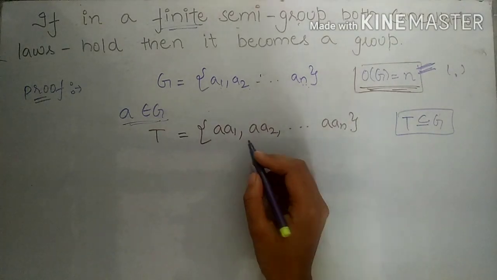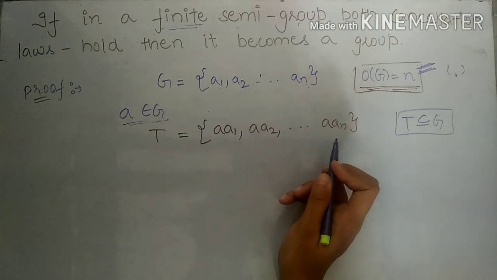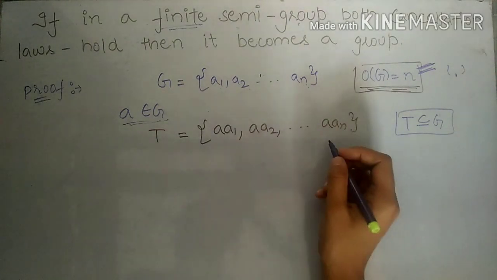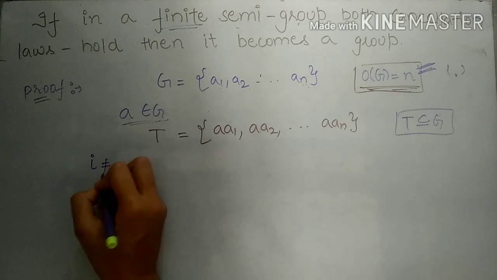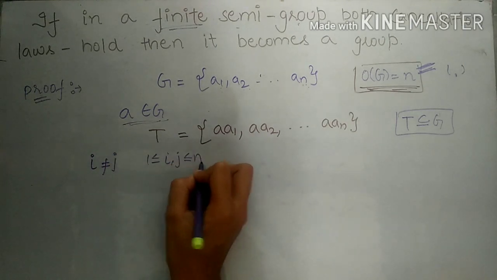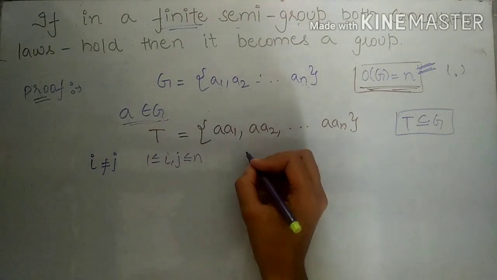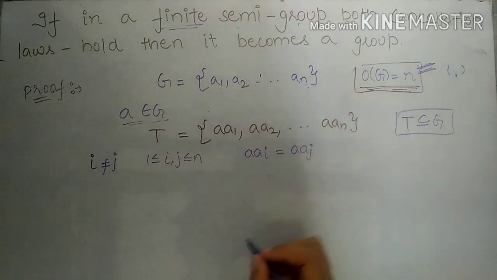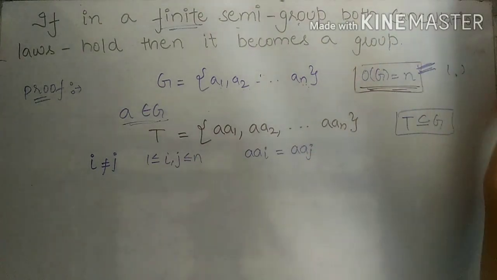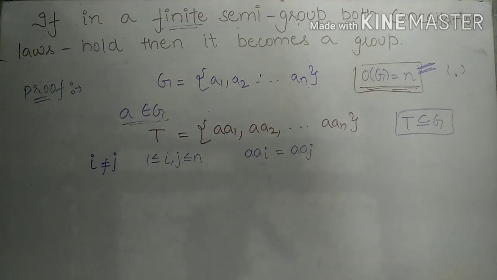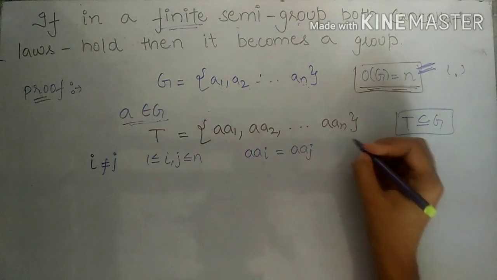And further we will prove that all elements of T are distinct. Similarly as earlier, we will assume that for any i not equal to j, where i and j lie between 1 and n, two of these elements are equal, like AAi is equal to AAj. As we know that G satisfies both cancellation laws, G satisfies the left cancellation law.